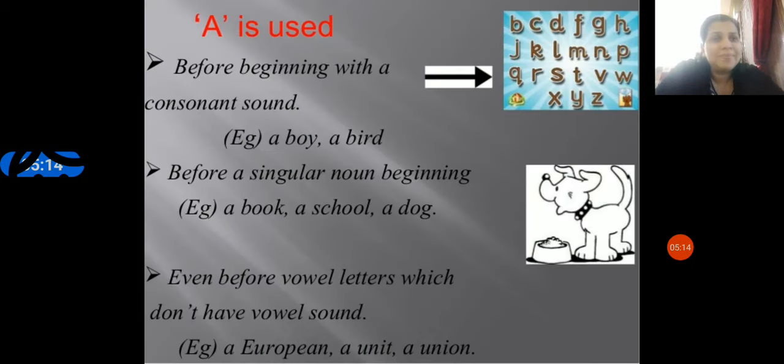And here, let us deviate a little from this article right now. How many letters are there in the English alphabet? There are 26 letters, right? Yes. And it is divided into three, that is vowels, consonants and diphthongs, and it is not needed for your examination, just for your information. And what are these vowels?